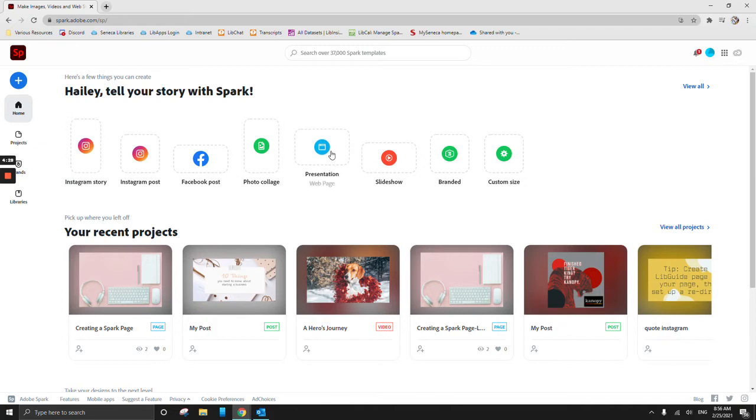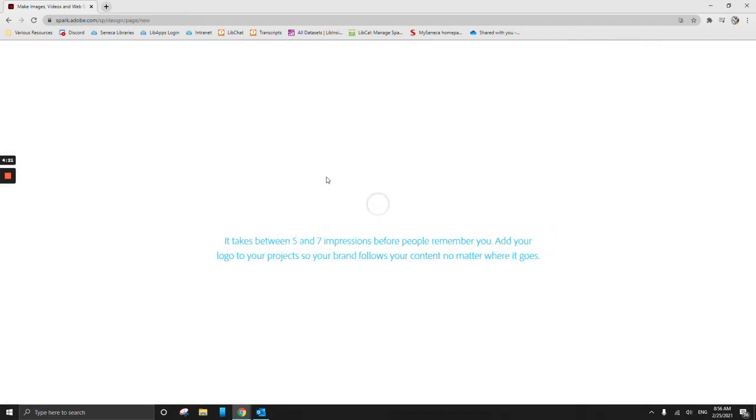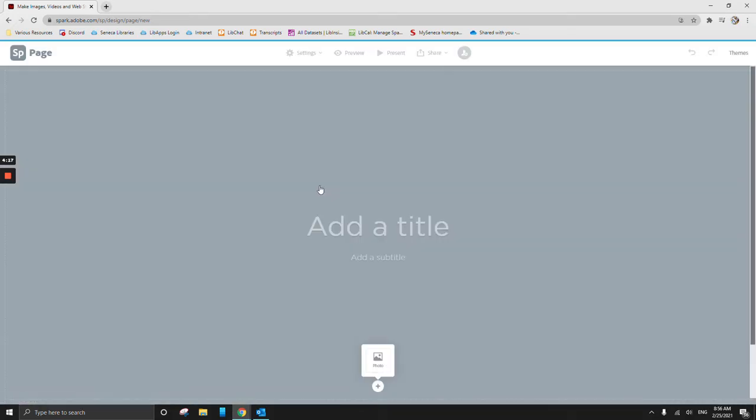But today we're only going to be doing presentation, which is also a web page. Presentation and web page are the same thing in Adobe Spark. And that's it, just to get you really started. The reason that a Spark post or a presentation and a web page are the exact same thing is once you've created your web page, you actually have this option up here along the top to present.